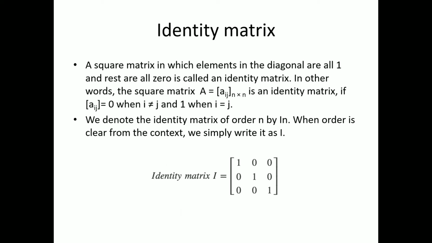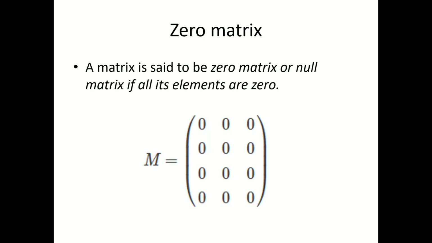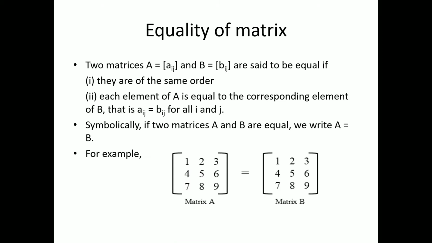Identity matrix. A square matrix in which elements in the diagonal are all 1 and the rest are all 0 is called an identity matrix. Zero matrix. A matrix is said to be a zero matrix or null matrix if all its elements are 0. Equality of matrices. Two matrices A and B are said to be equal if and only if they are of the same order and each element of A is equal to the corresponding element of B.